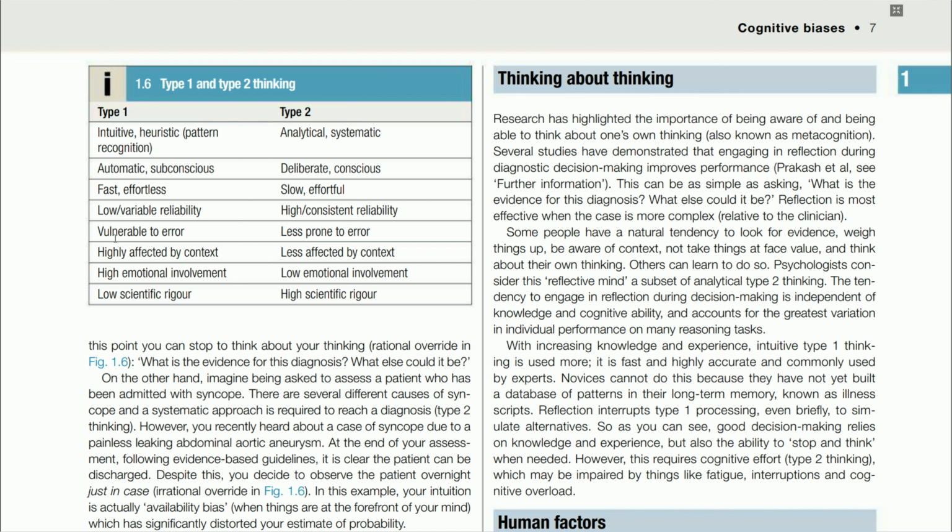Type 1: vulnerable to error. Type 2: less prone to error. Type 1: highly affected by context. Type 2: less affected by context. Type 1: high emotional involvement. Type 2: low emotional involvement. Type 1: low scientific rigor. Type 2: high scientific rigor.